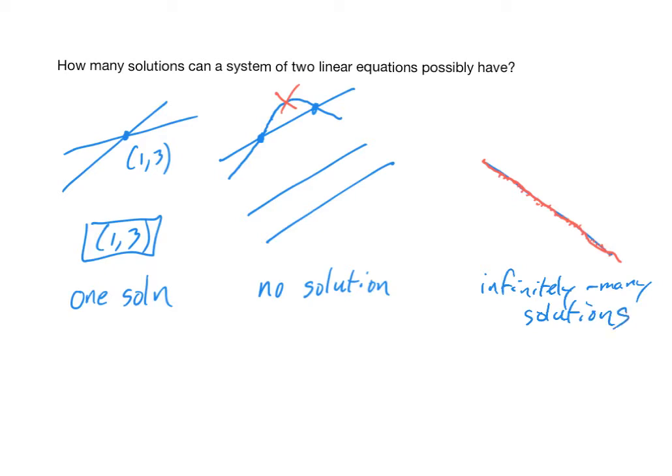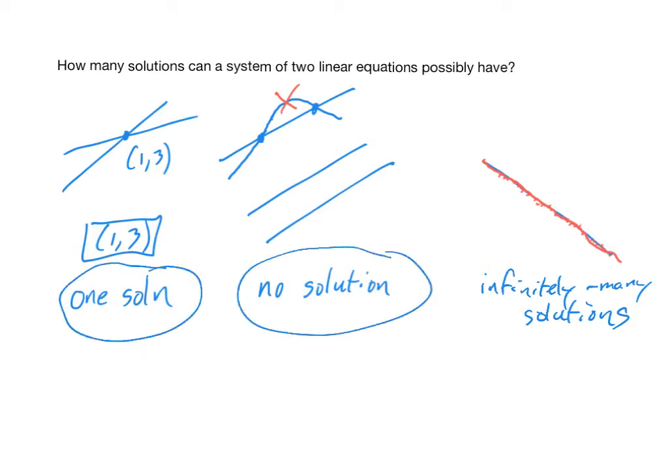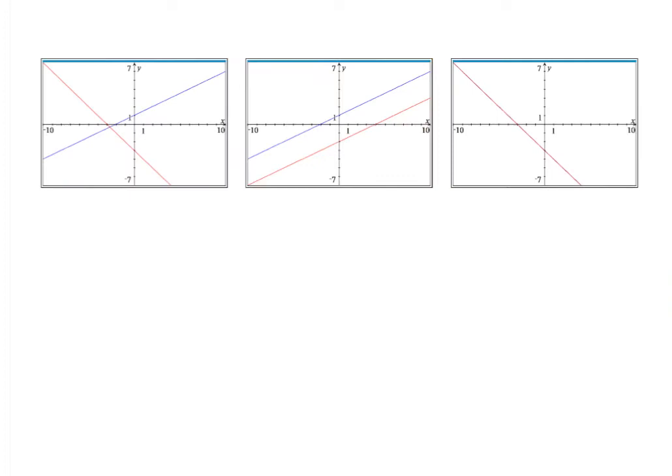These are the 3 possibilities. A system of 2 linear equations can have one solution, no solution, or infinitely many solutions. Those are the only 3 things that can happen. Let's take a look at some specific examples. How many solutions do each of these graphed systems have?